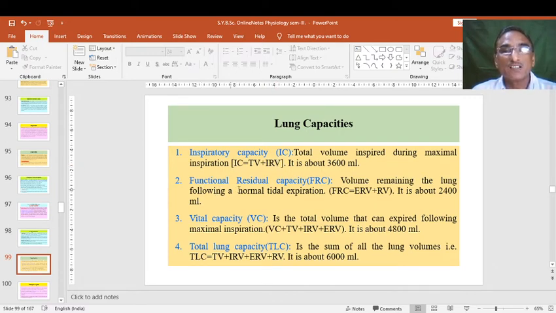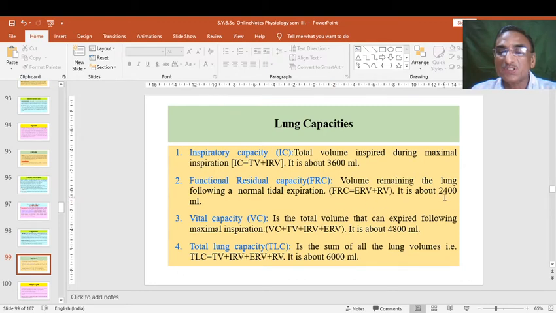Then functional residual capacity, FRC. Functional residual capacity means expiratory reserve volume plus residual volume. It is the volume remaining in the lung following a normal tidal expiration.